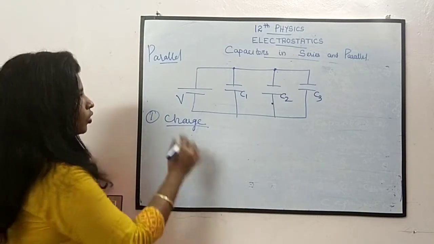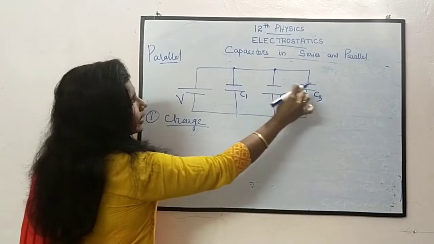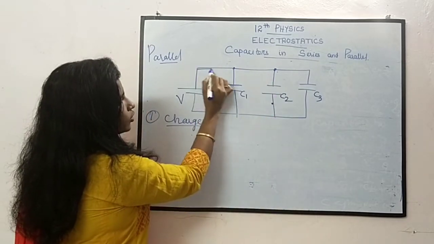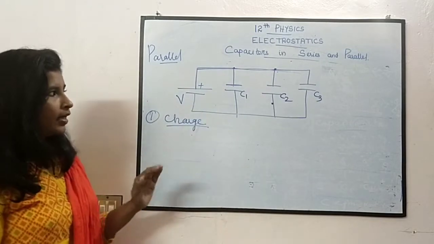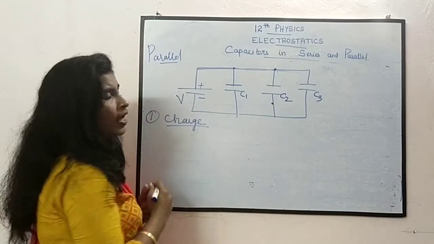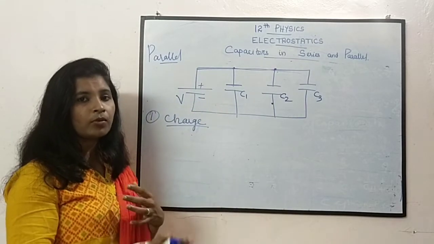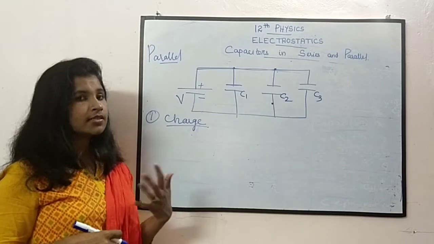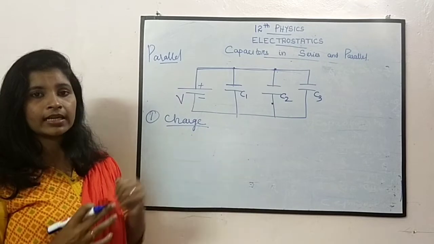Here, one of the plates of all the capacitors is directly connected to the positive of the battery. Similarly, the other plate of each capacitor is directly connected to the negative of the battery. Each and every capacitor is directly connected to the positive and negative. In series it is not like that. They are connected in between each other, but they are not connected directly with the potential.